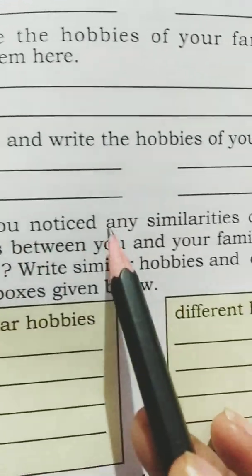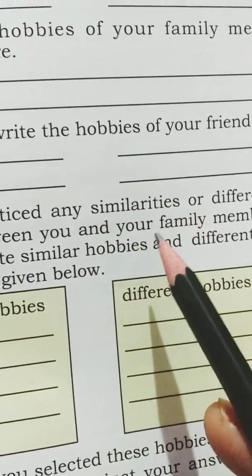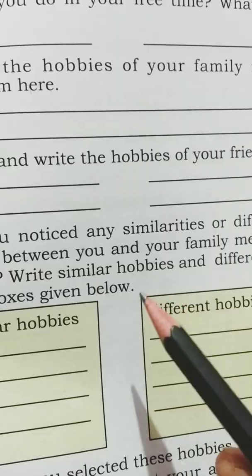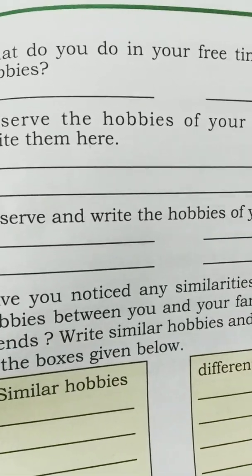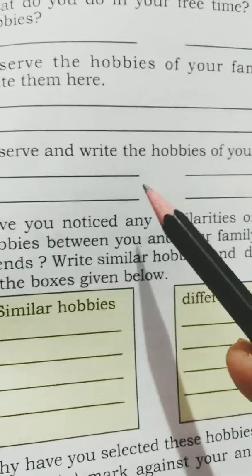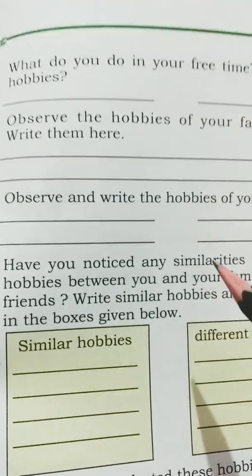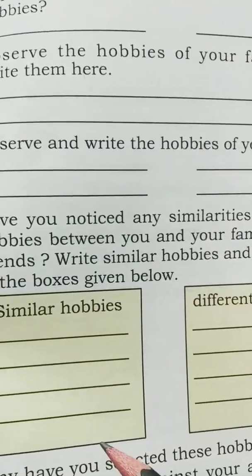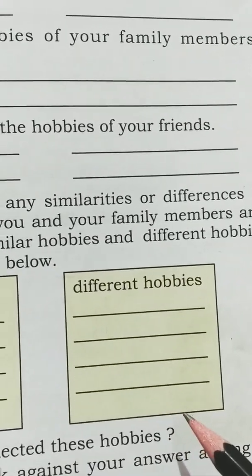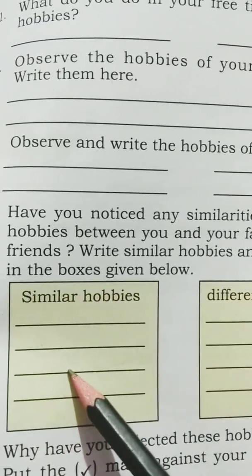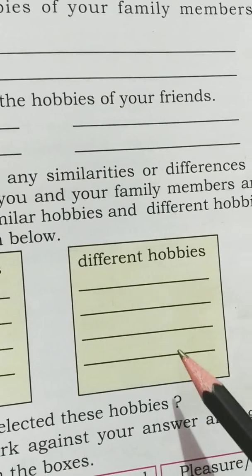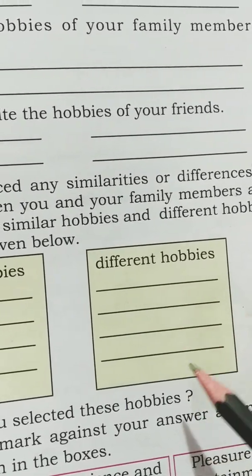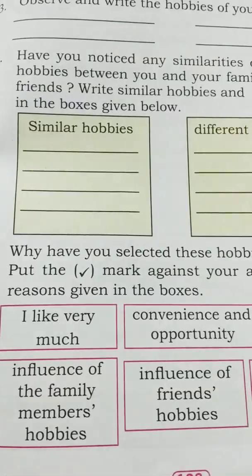Next, have you noticed any similarities? Meaning same hobbies, whichever you are having. From your hobbies, your family members' hobbies, and your friends' hobbies, from all three, what similarities have you found, and what differences have you found? You have to mention the similarities. Similar hobbies means same hobbies; different hobbies are those which are different between you and your family members, and between you and your friends. You have to mention that here.